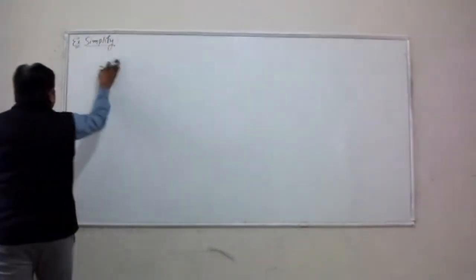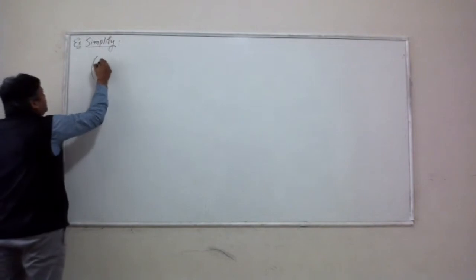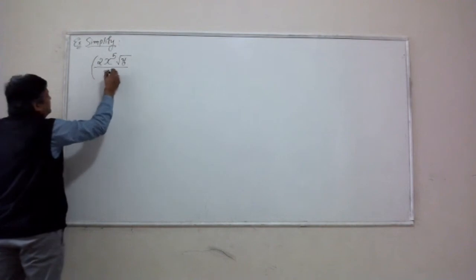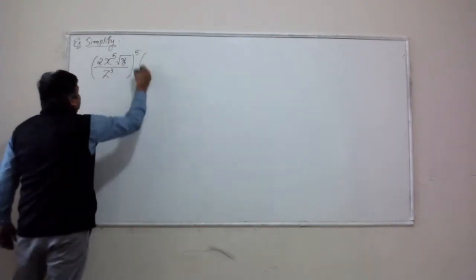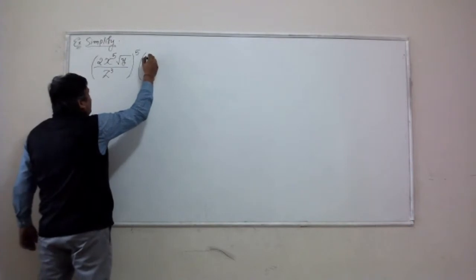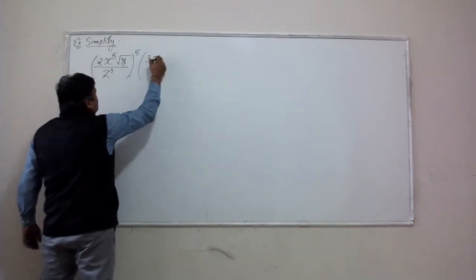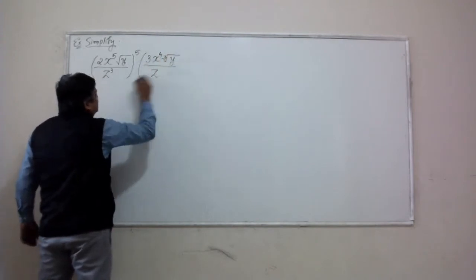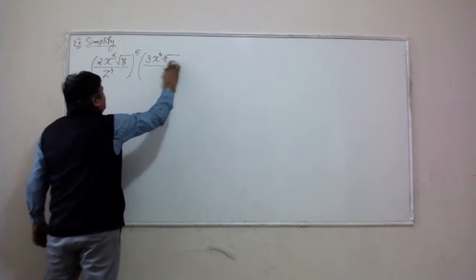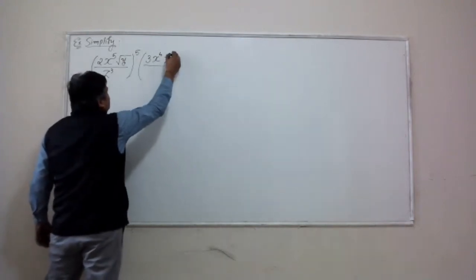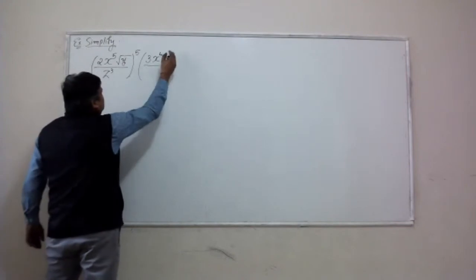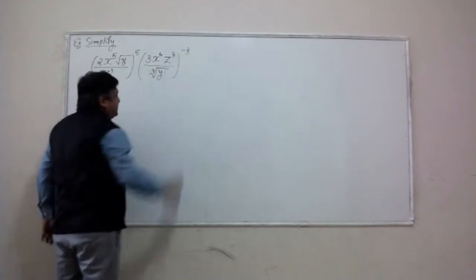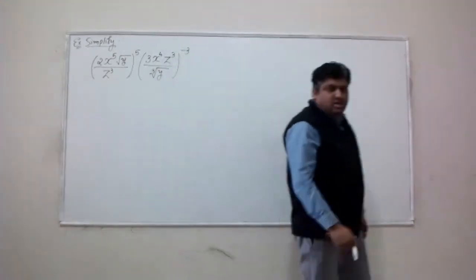Let's say I give you this expression: 2 times x to the 5 square root of y over z cubed, to the power 5, and then maybe 3 times x to the 4 cube root of y over z cubed, over cube root of y to the power negative 3.